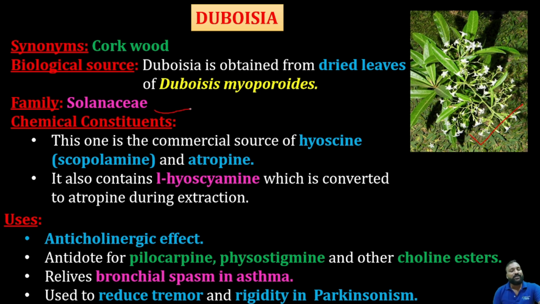The chemical constituents are scopolamine and atropine, but hyoscine is commercially obtained from this plant. We get the hyoscine for commercial purposes from it. It contains hyoscine, which is known as scopolamine, and it contains hyoscyamine, which is converted into atropine during the extraction process. So that we already know.